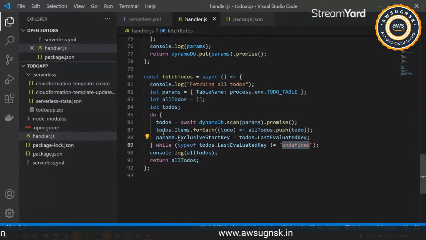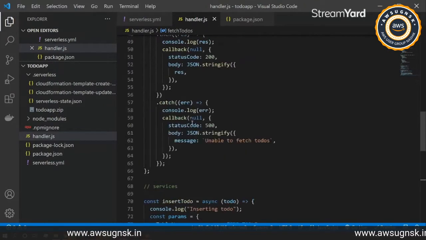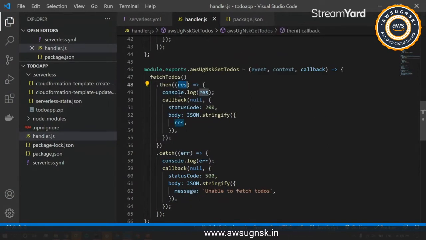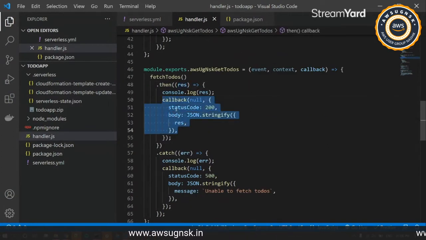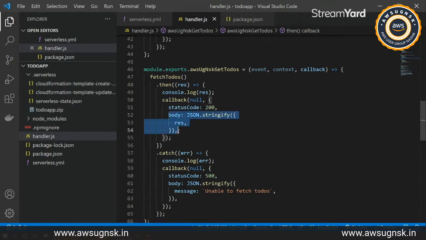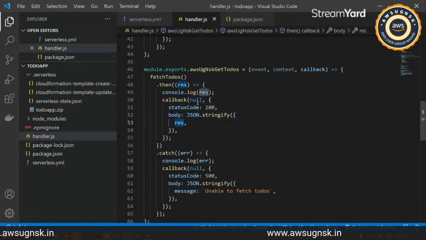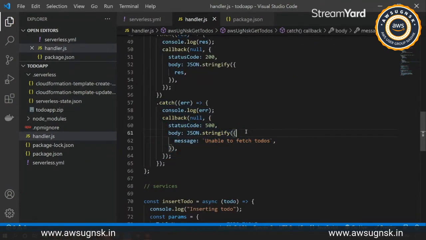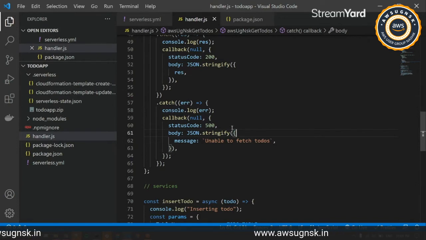Okay, and at the end, we are just returning all the to-dos that we have prepared, and this will be returned again. Then we are preparing our response. So we have the status code set, and the body is set to the response that you are getting from below, and we have just added a catch block to handle any type of errors that we might get.